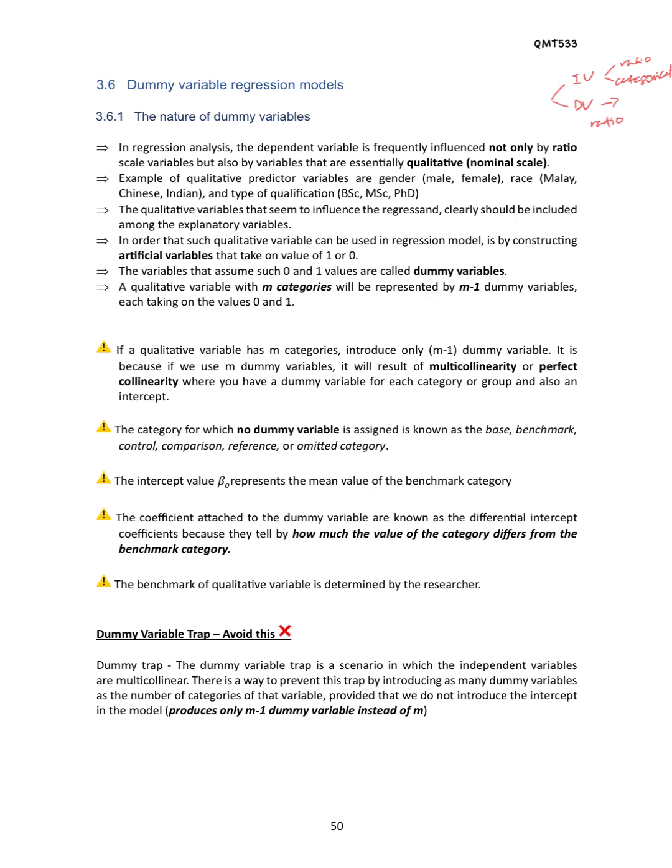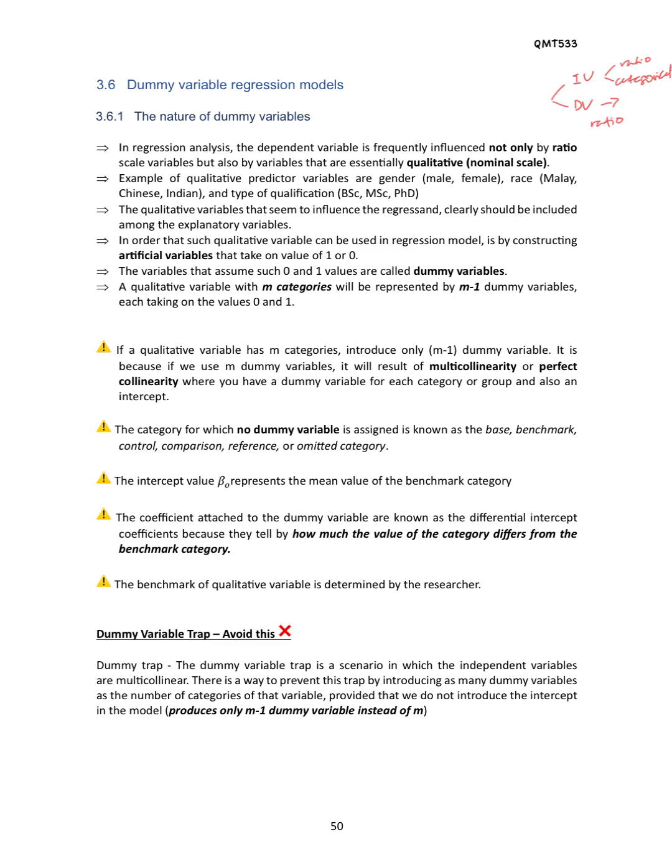We construct artificial variables, which take the value of 1 or 0. Artificial means tiruan, variable tiruan. The variable that assumes 0 and 1, we call it a dummy variable. A qualitative variable with m categories will be represented by m minus 1 dummy variables, each taking on the value of 0 or 1.